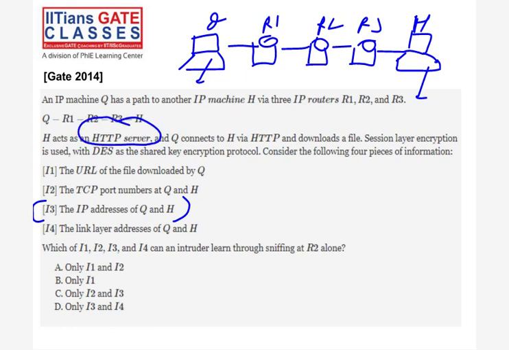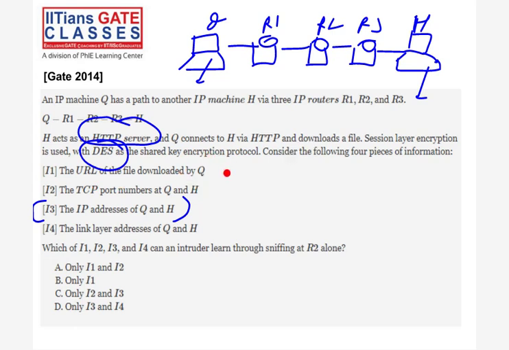Right, Gayatri, the answer is C. We will see that the data will be encrypted, right? Now read the URL of the file downloaded by Q. Any attacker is attacking on R2, doing sniffing, right? We will talk about sniffing and everything in detail. No need to worry if you don't know, fine. Some attack is being done, looking at data, sniffing the data.